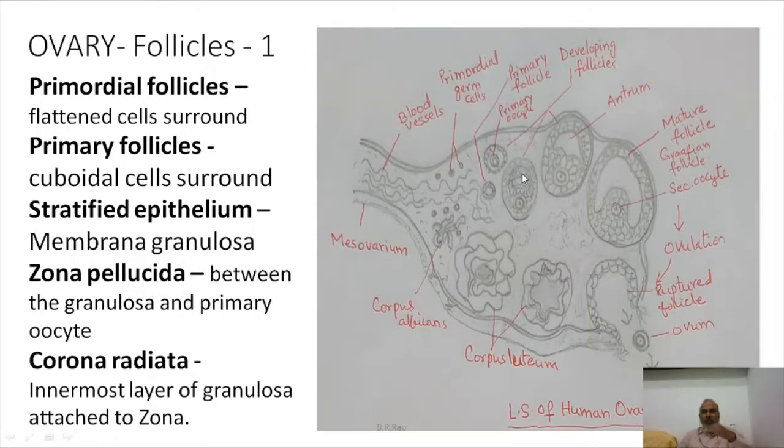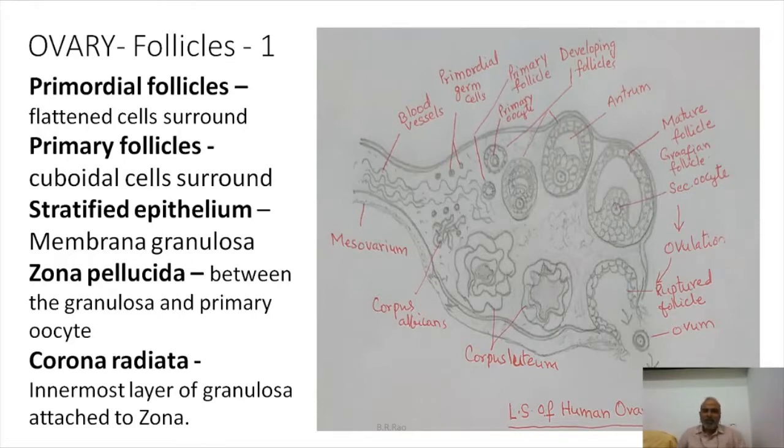Some of the granulosa cells come close and form a layer around the oocyte that is called a membrana granulosa. Between the membrana granulosa and primary oocyte, a new structure develops that is called zona pellucida.